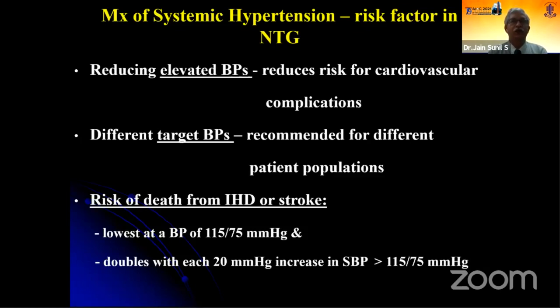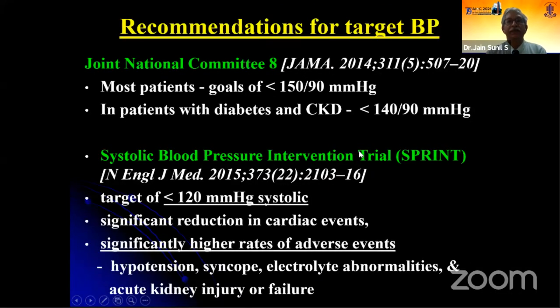And how is that? We all are aware that reducing elevated blood pressure is essential to reduce the cardiovascular complications. There are different target blood pressures which have been recommended for different patient populations. What they found is the risk of death because of IHD or stroke is lowest if the blood pressure is in the range of 115 by 75, and for every 20 millimeters of mercury rise in the systolic blood pressure, the risk doubled. The JNC 8 guidelines say that most patients should achieve a goal of less than 150 by 90, but if the patient has associated diabetes or CKD, the blood pressure should be less than 140 by 90.